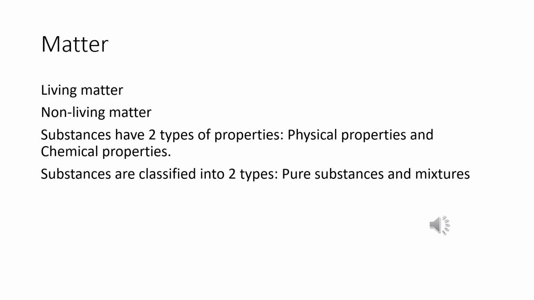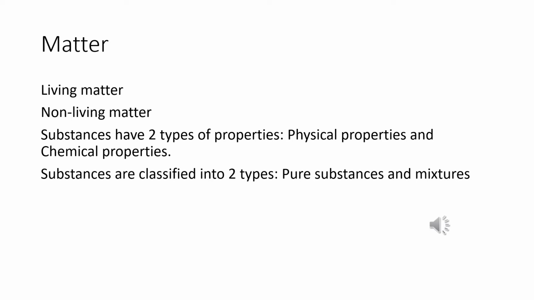They are living matter and non-living matter. Living matter includes living organisms like the plant kingdom and animal kingdom. Non-living matter means things like substances, because substances have mass and a definite volume.